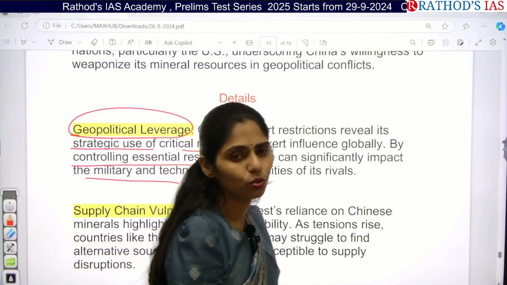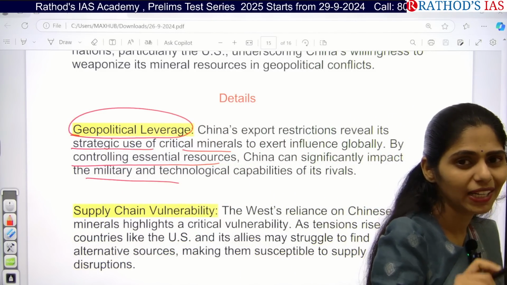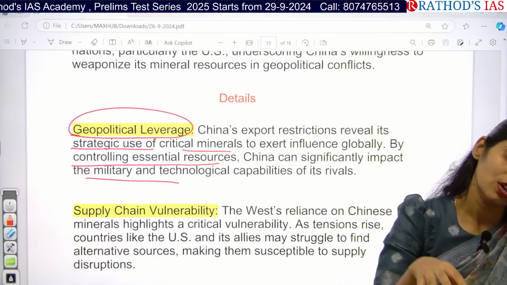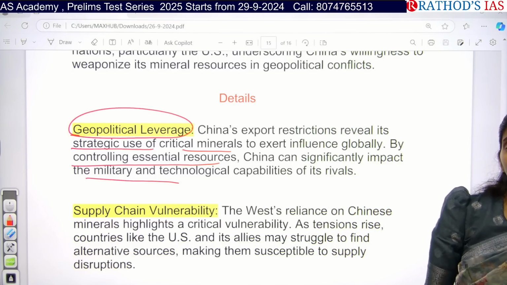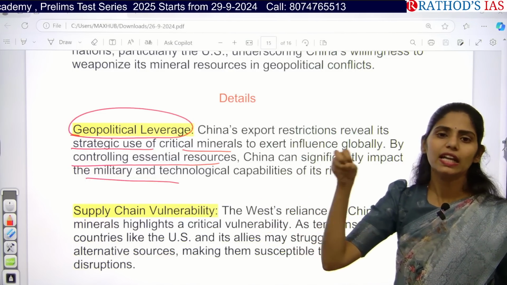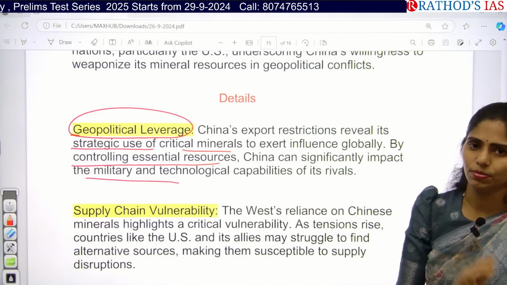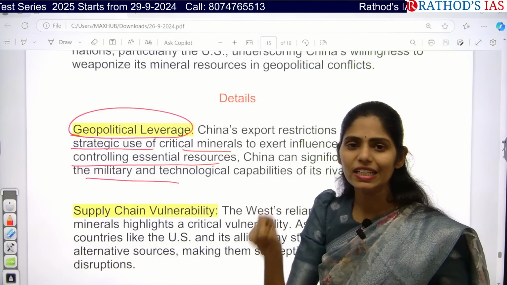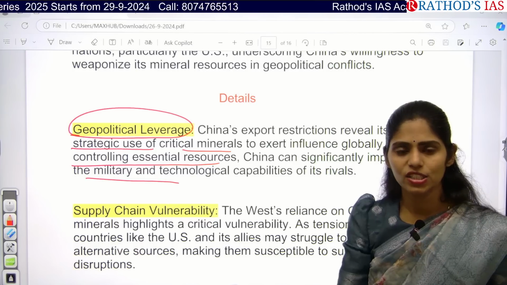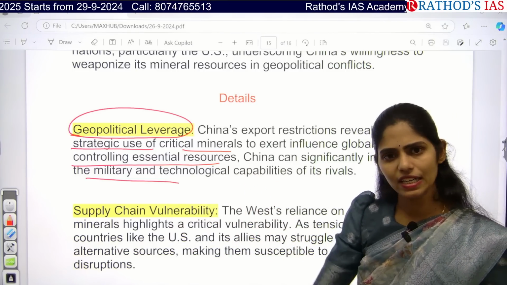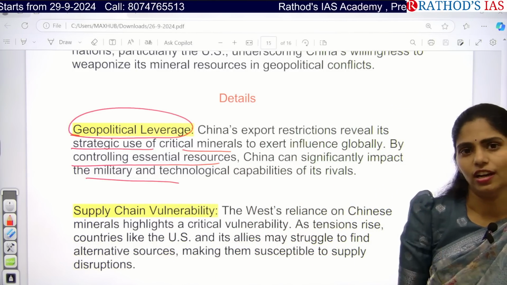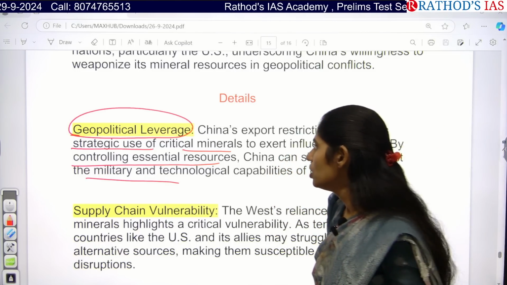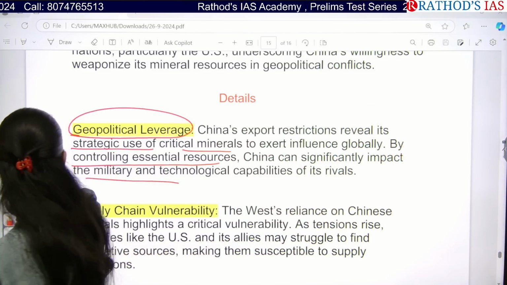So actually, this is one strategy which is mainly used by China: China makes the countries dependent on it initially. And after it knows that the country is entirely dependent on it, it will stop the exports. Then what happens? It will impact the entire economy, politics, society, everything of that country, which is now in the hands of China. So in this way, China plays its games. Okay. So here China is showing geopolitical leverage.